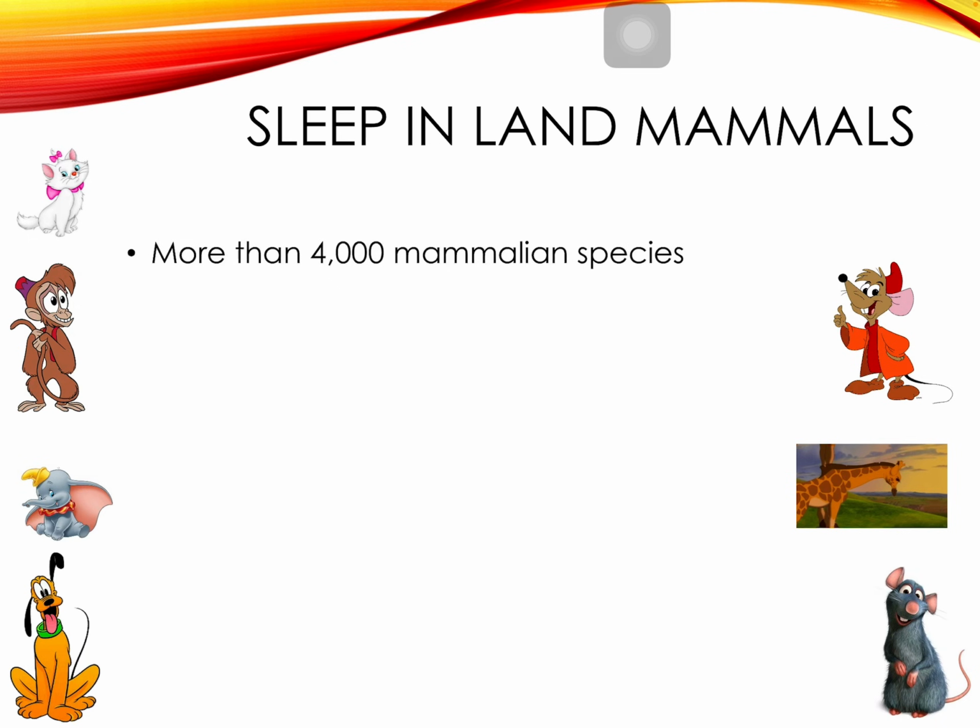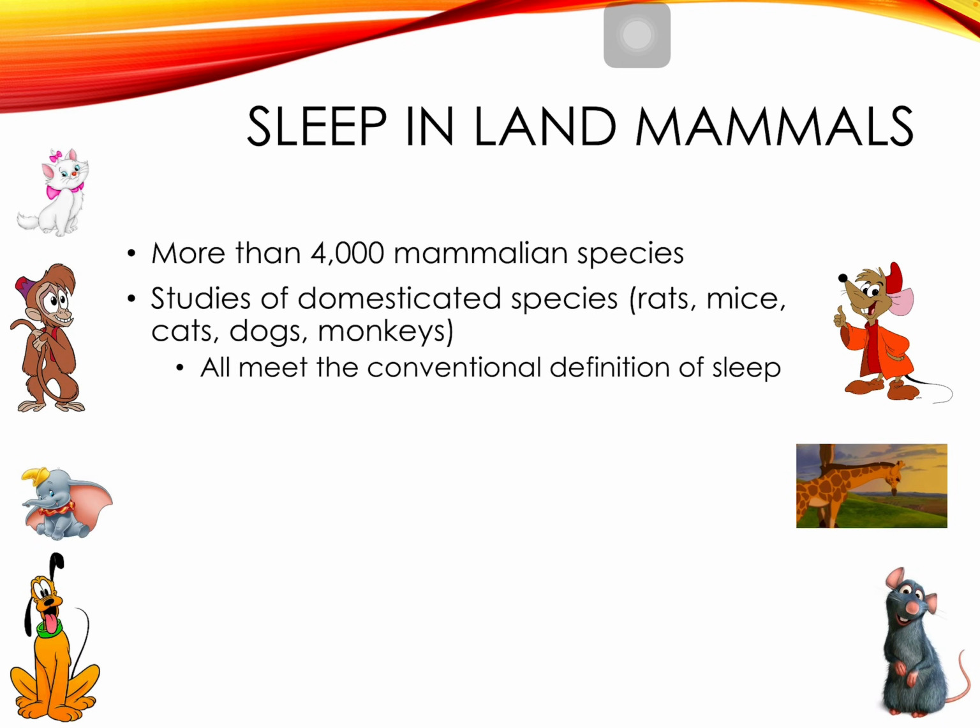So when it comes to land mammals, there's over 4,000 mammalian species, and there's been a lot of study of domesticated species. For example, rats, mice, cats, dogs, monkeys. They all seem to meet our conventional definition of sleep. Homeostatically regulated. There's sleep rebound, of course, involved with that if they're being deprived of sleep.